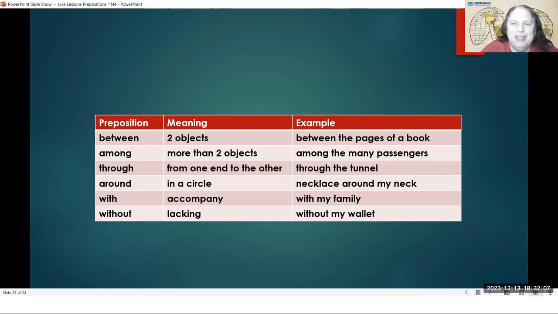If you have a question next time, feel like you can type in the chat box and let me know. But maybe I picked some very clear pictures this time to make it easy for you to see all of the examples of between and among and through and around and with and without, because we don't have any questions.